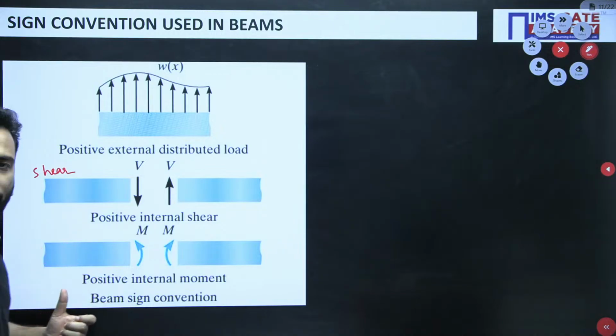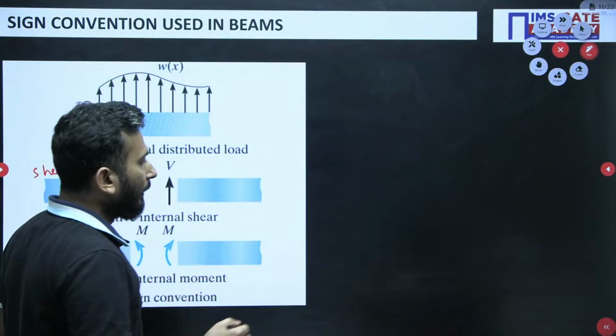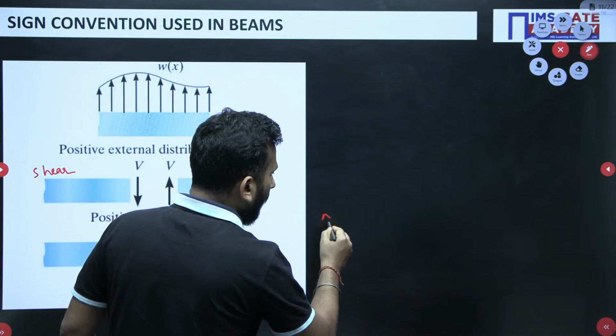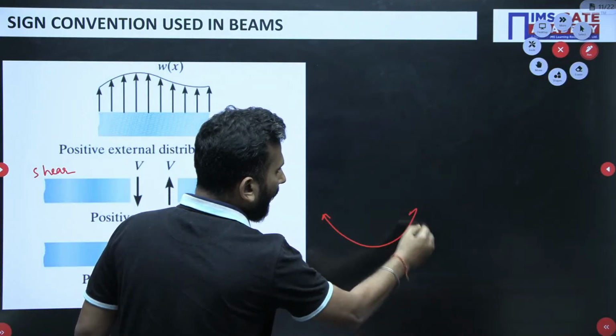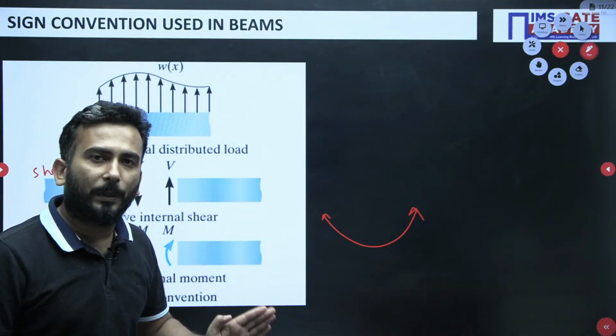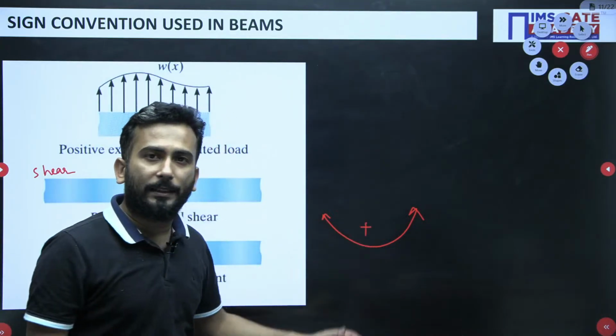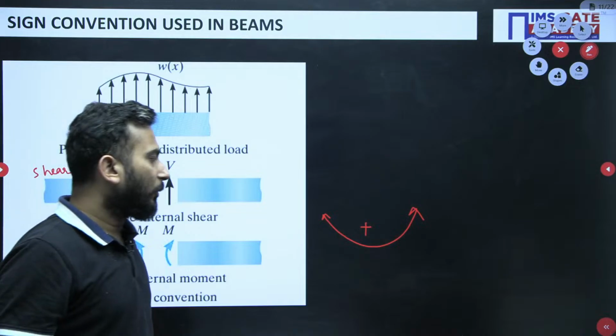When it comes to bending moment, if the moment is trying to rotate the beam in this way such that the upper fibers are subjected to compression, then it is the case of positive bending moment, that is the smiley sign you can keep in mind.